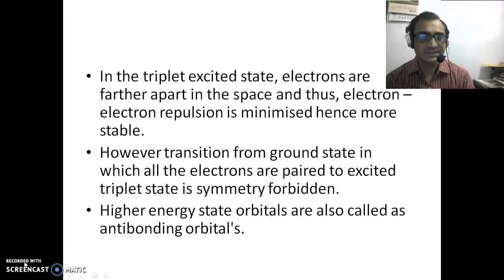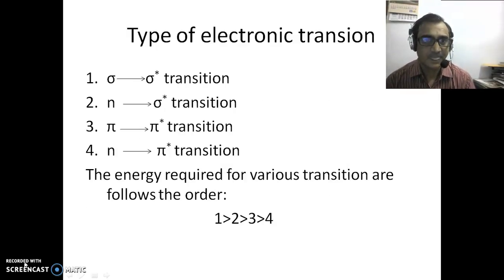And higher energy orbitals are also called anti-bonding orbitals. Higher energy state orbitals can also be called anti-bonding orbitals, or we can say these orbitals are called LUMO, lowest unoccupied molecular orbital, and ground state orbitals are called HOMO, highest occupied molecular orbital.